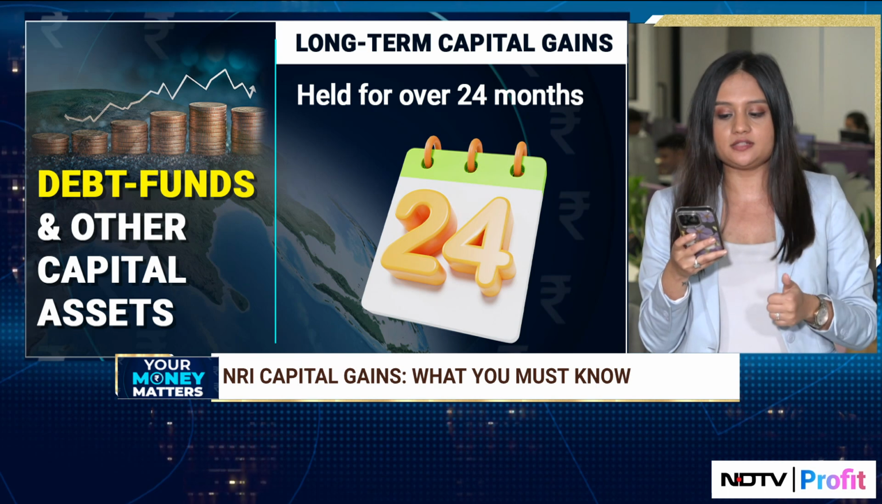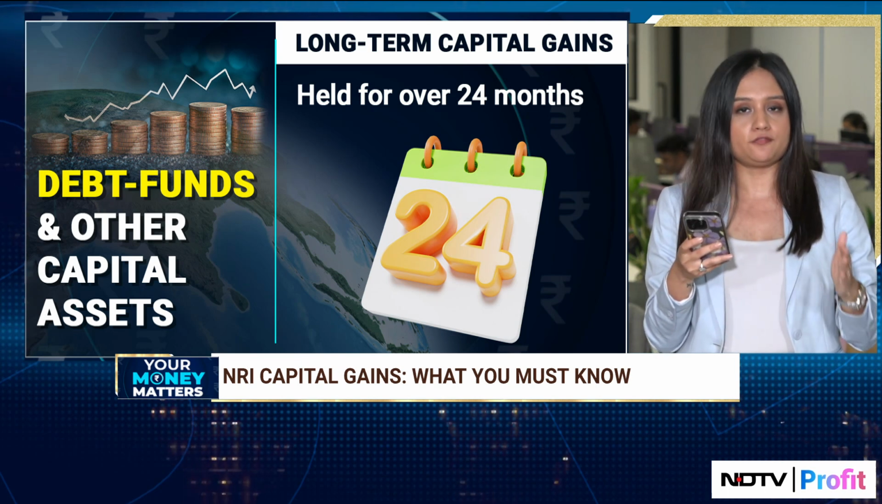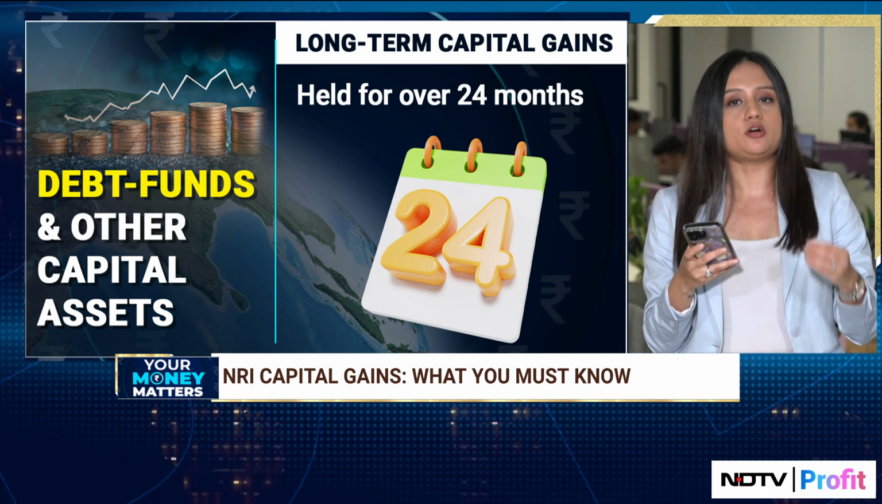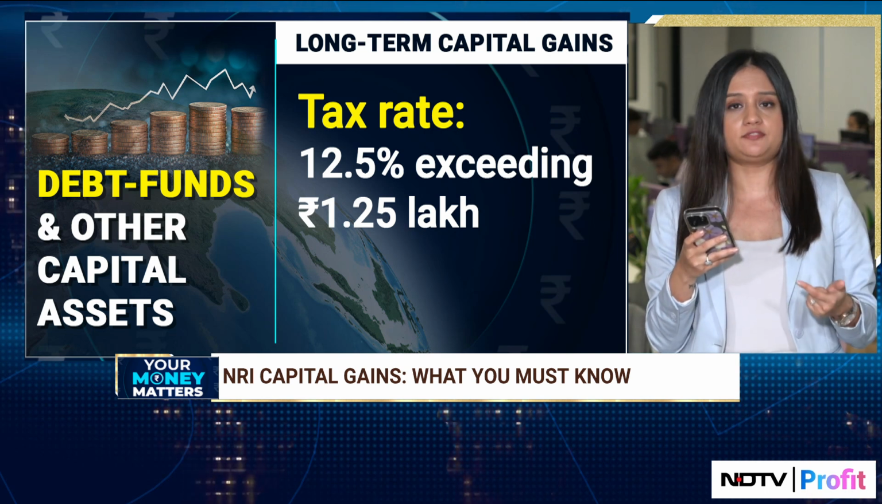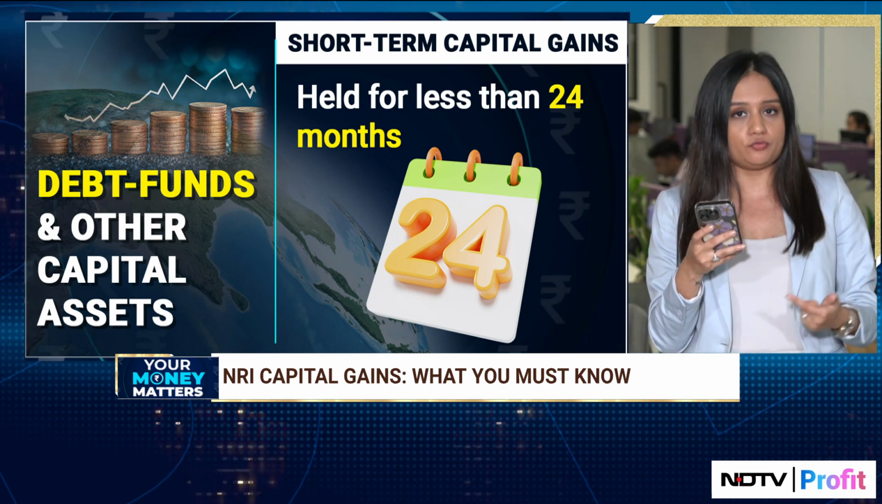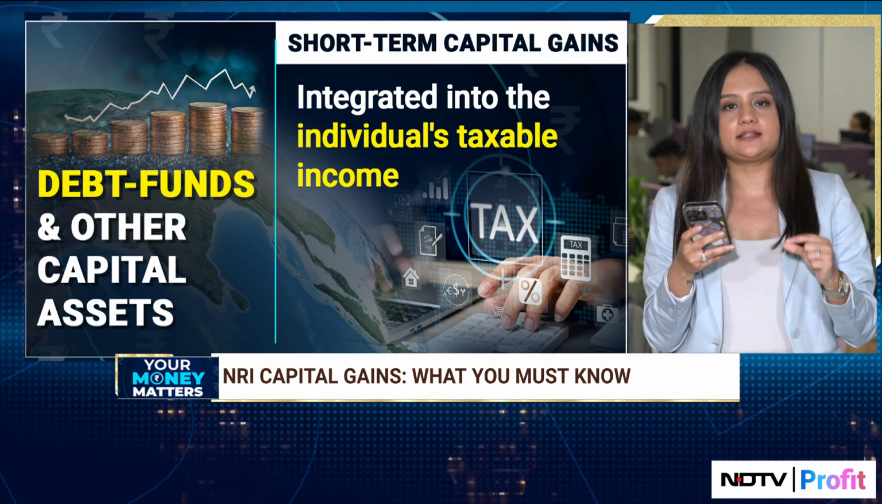The first one is debt funds and other capital assets, where long-term capital gain is considered where the security is held for more than 24 months. Here, the tax rate will be 12.5% if the amount exceeds 1.25 lakh. For short-term capital gain, of course, if the security is held for less than 24 months, the overall income will be integrated in the individual's taxable income and will be taxed at the slab rate.